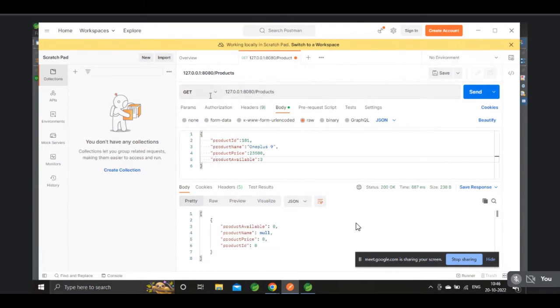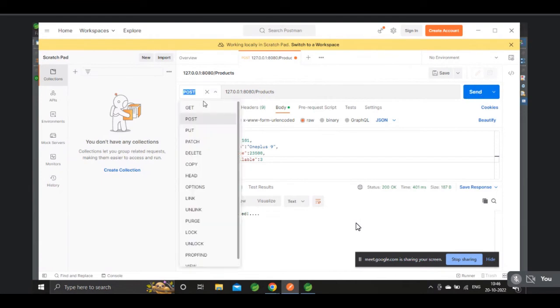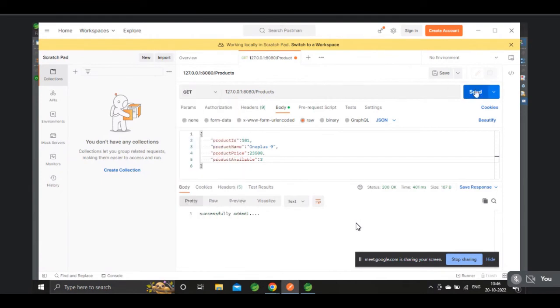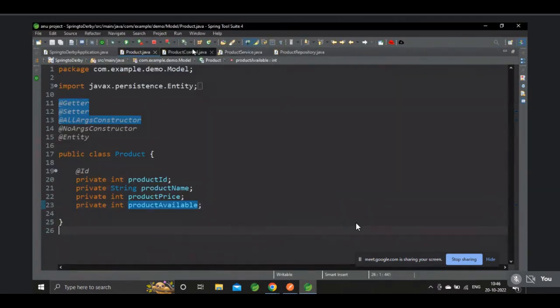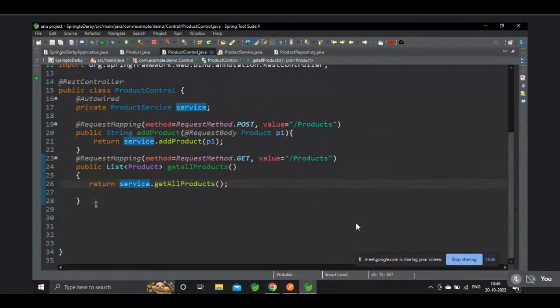Okay, now add the product. Okay, successfully added. We got it, na? Yes, sir. That's the issue with the uppercase letters and lowercase letters. Okay, try to add all products now. Try to create a method for add all. Now it will work for sure.